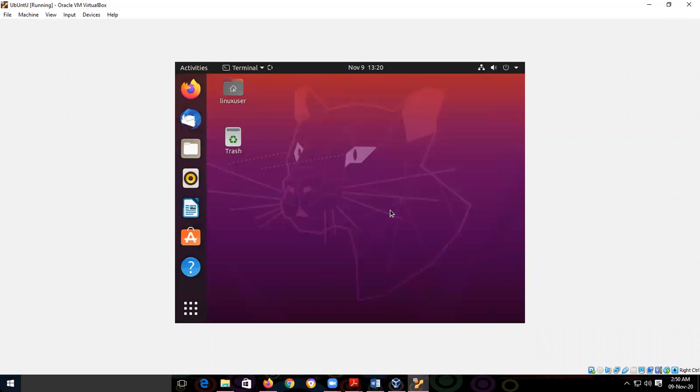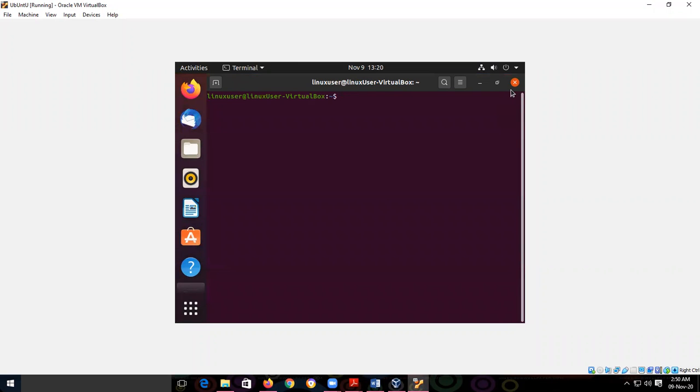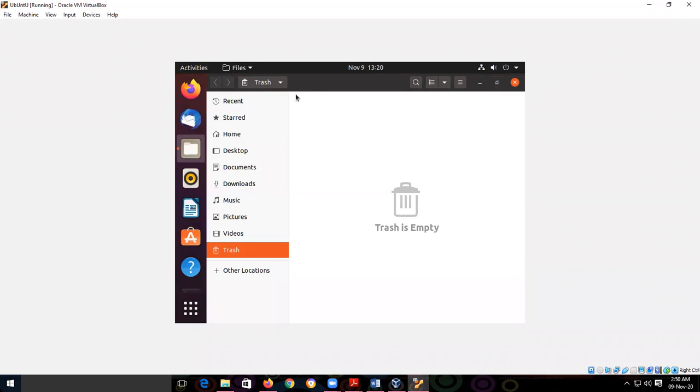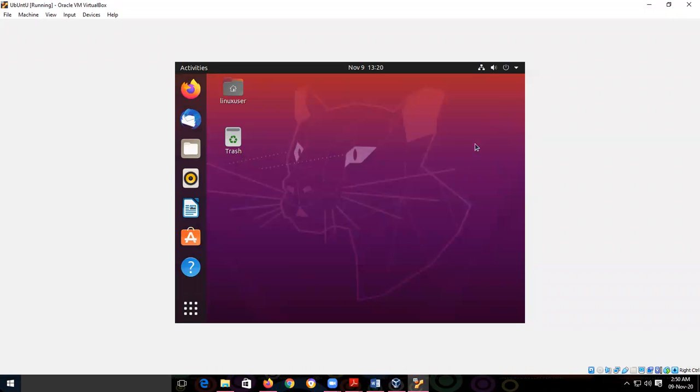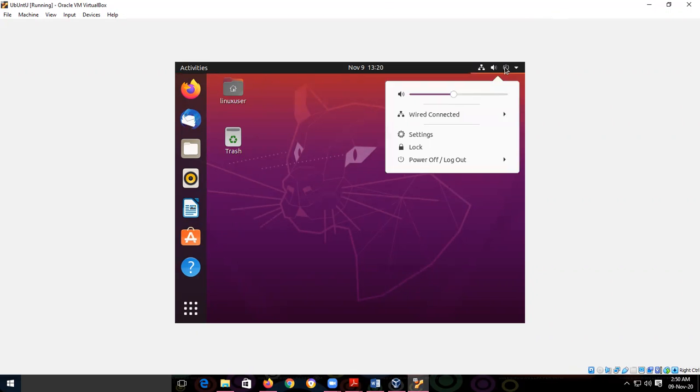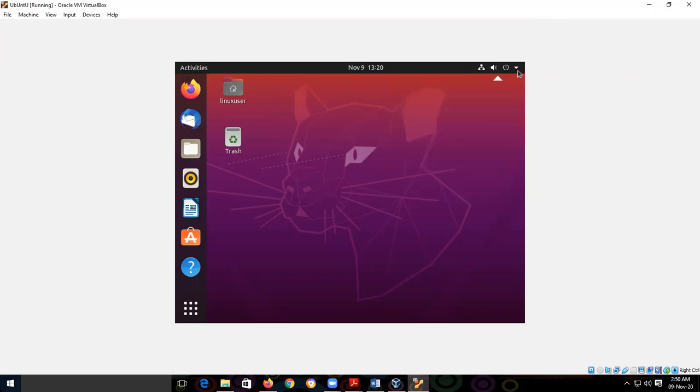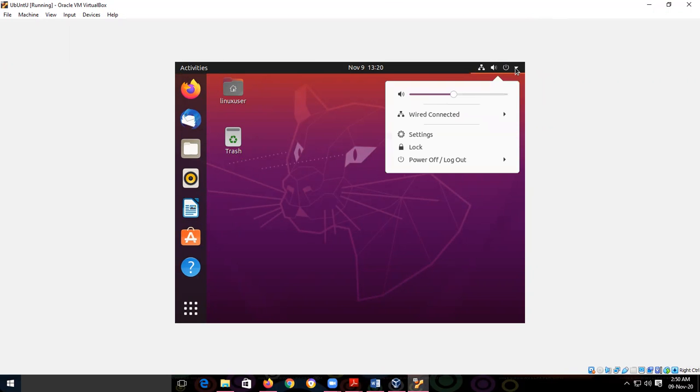Suppose the terminal is open. To log out from our terminal, you have to close here. So then I need to shut down the Linux operating system. Then select this option. Then power off or log out option.